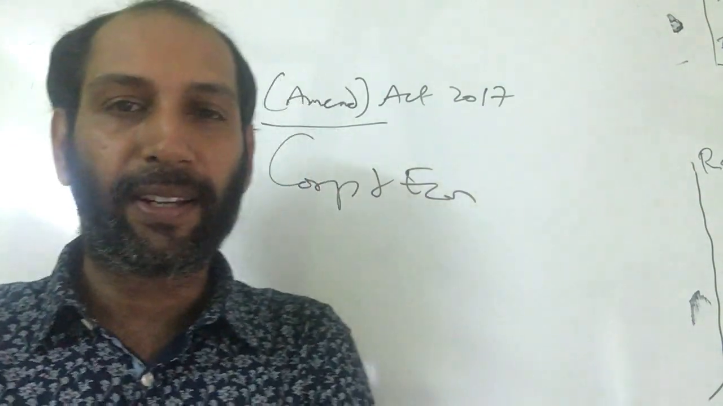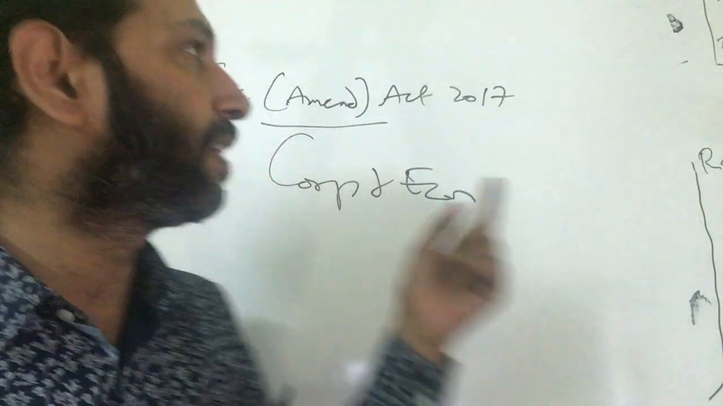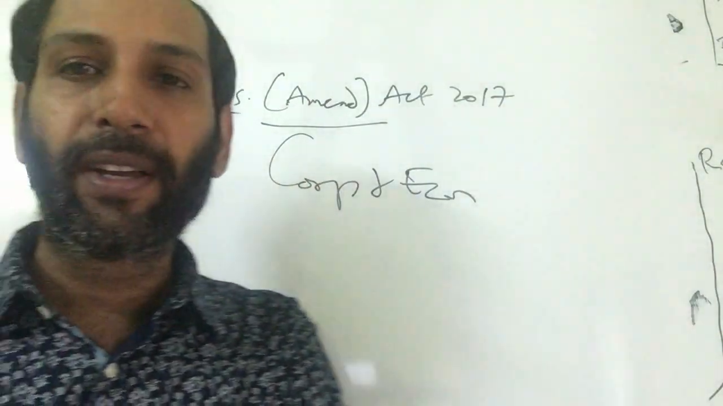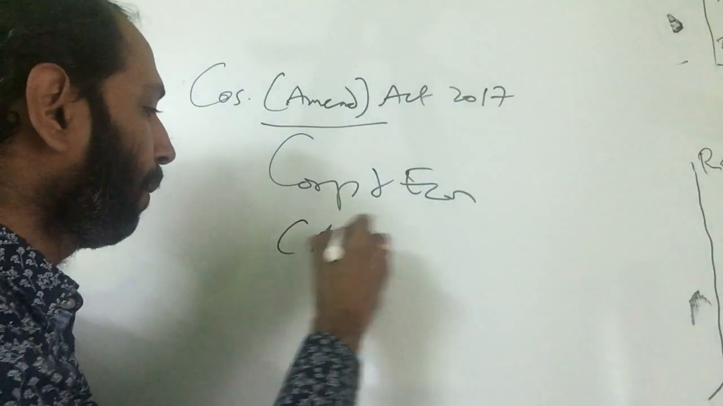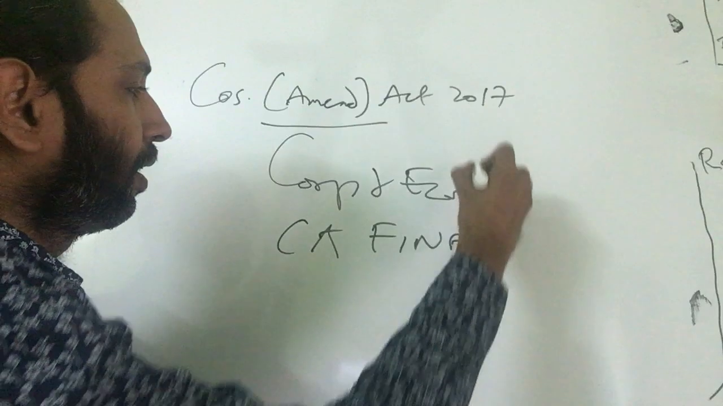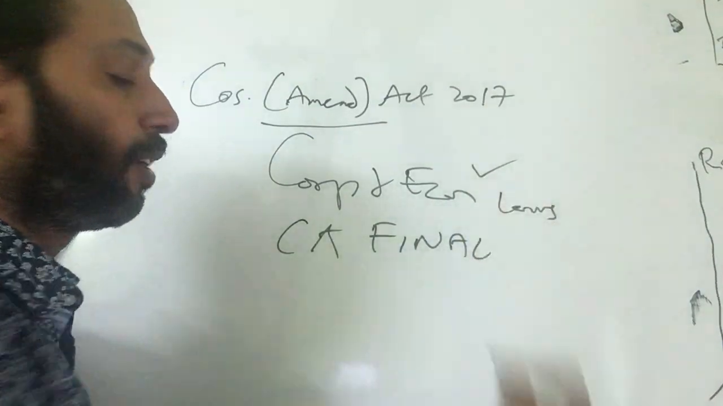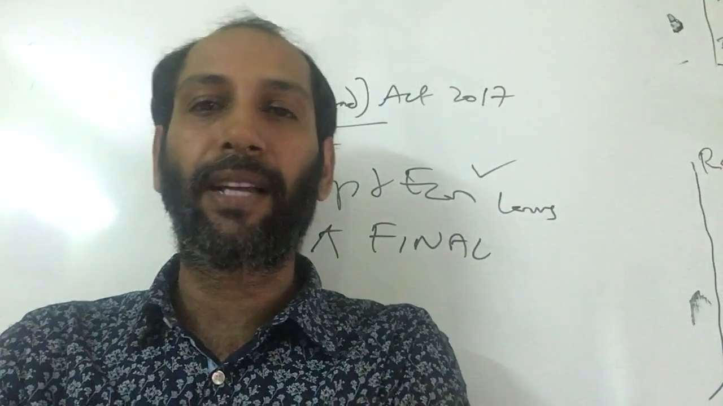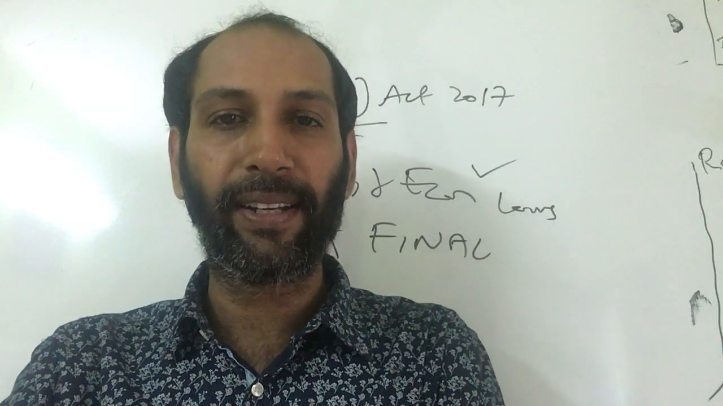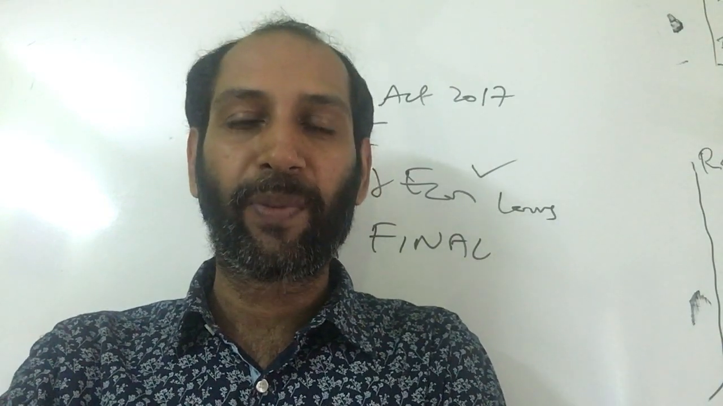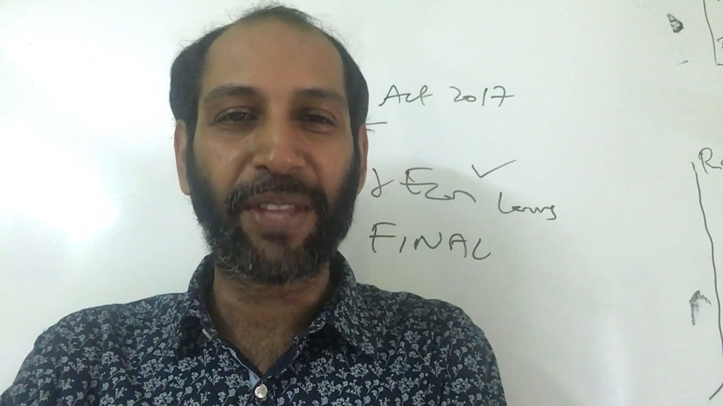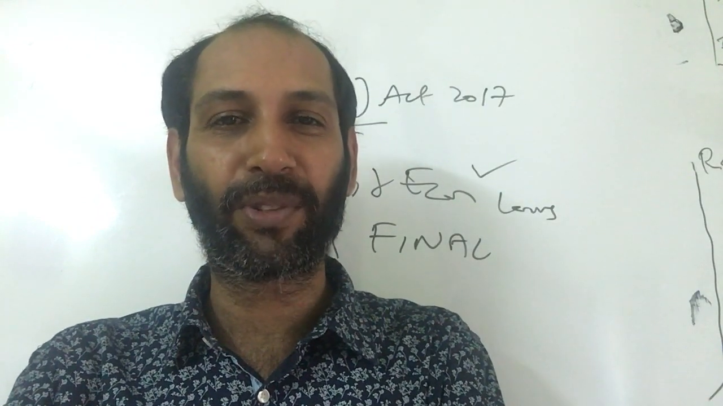So today we'll be dealing with the major provisions of Companies Amendment Act 2017 for CA Final, Corporate and Economic Laws paper. This amendment is applicable from May 2019 exams. So you must be very careful about the nitty-gritties of the amendments brought in by Companies Amendment Act 2017.